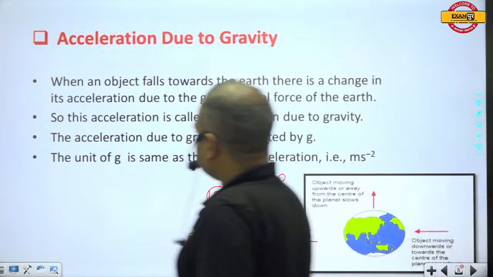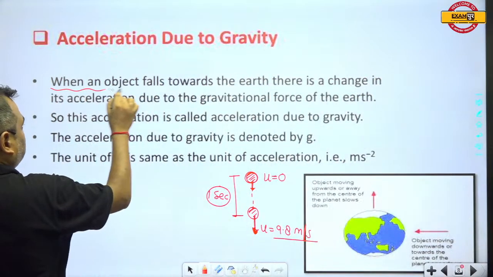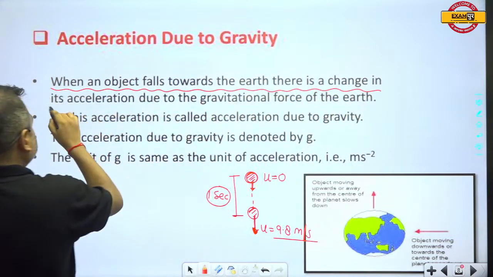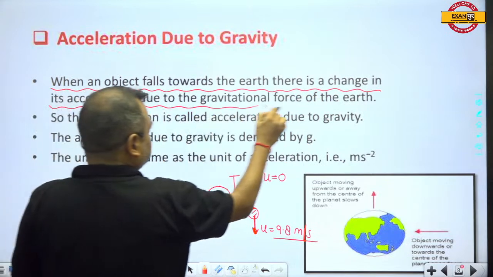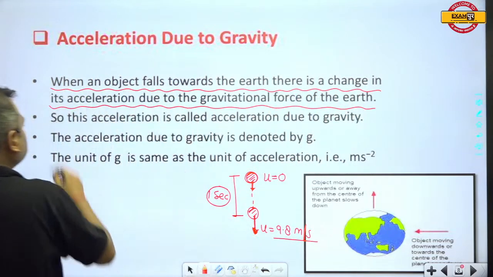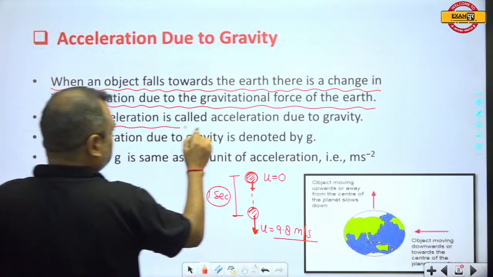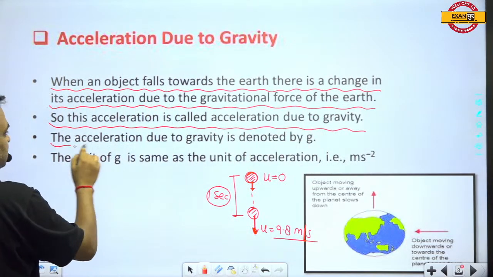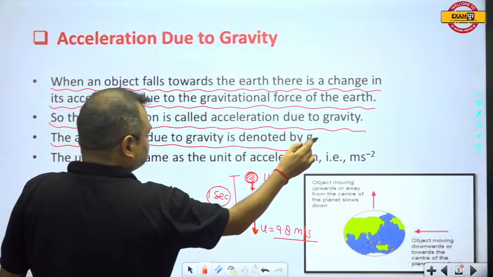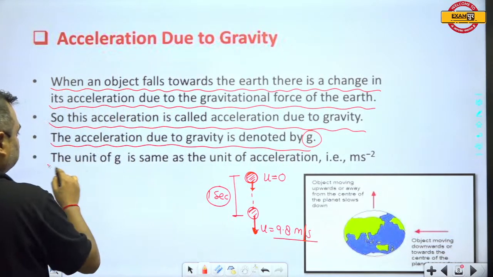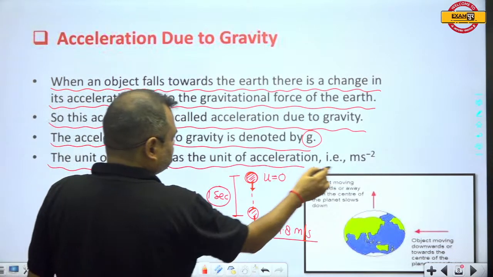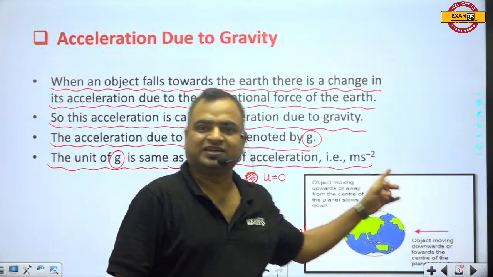When an object falls towards the earth, there is a change in its velocity due to the gravitational force of the earth. This acceleration is called the acceleration due to gravity. It is denoted by small g. The unit of small g is the same as the unit of acceleration, meters per second square.